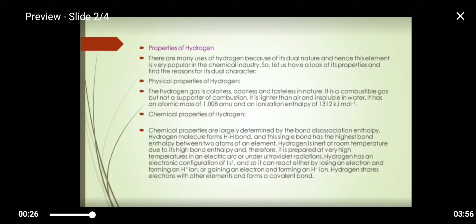Molecular weight 2.01594, density of gas at 0 degrees Celsius and 1 atm 0.08987 kg per meter cube, density of solid 858 kg per meter cube, density of liquid 708 kg per meter cube, melting temperature minus 259 degrees, boiling temperature minus 253 degrees, critical temperature minus 240 degrees, critical density 31.2 kg